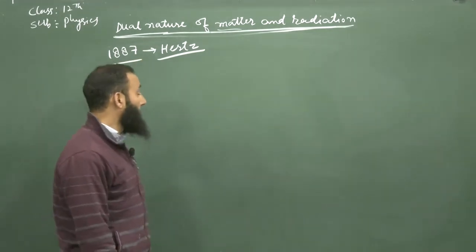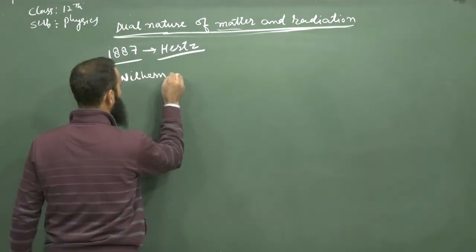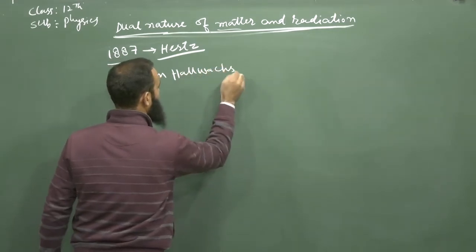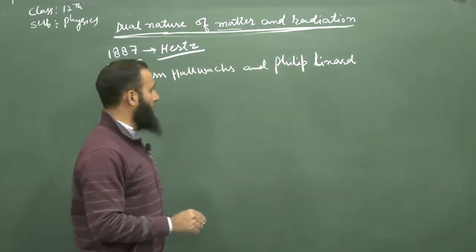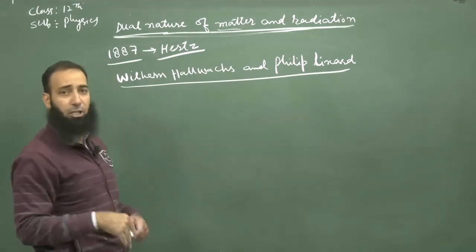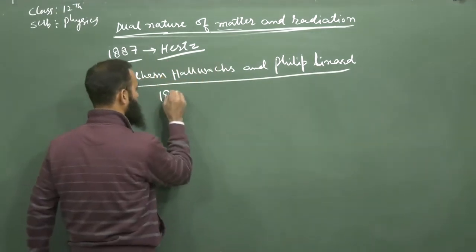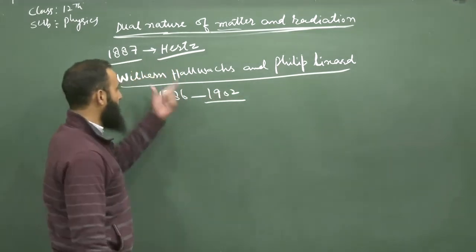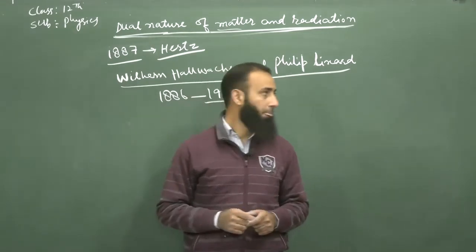After this, there were two more persons, Wilhelm Hallwachs and Philip Lenard. These were the two persons who investigated this photoelectric effect in detail from 1886 to 1902. They studied the photoelectric effect experimentally in detail.